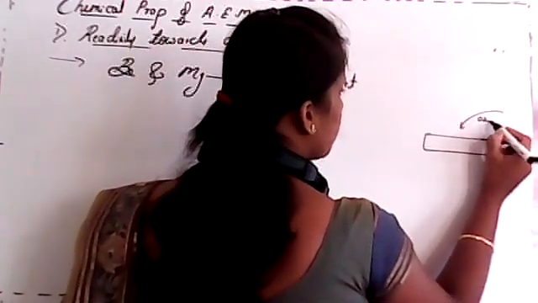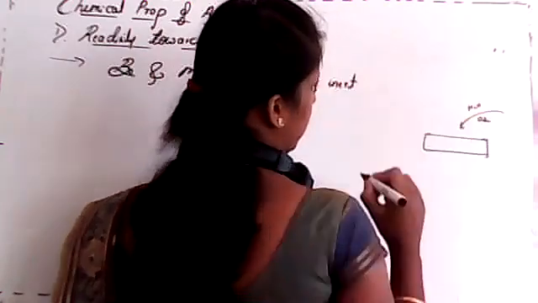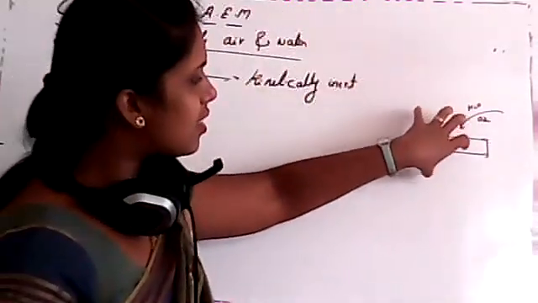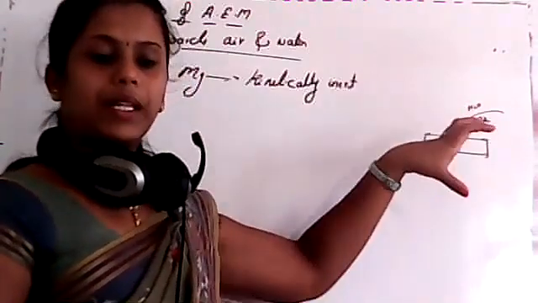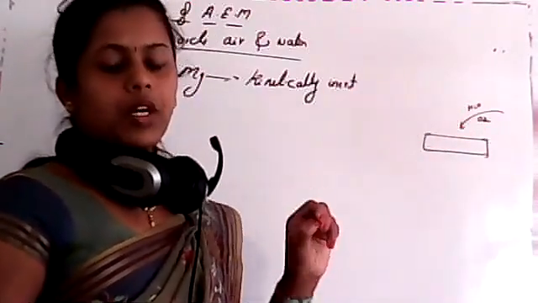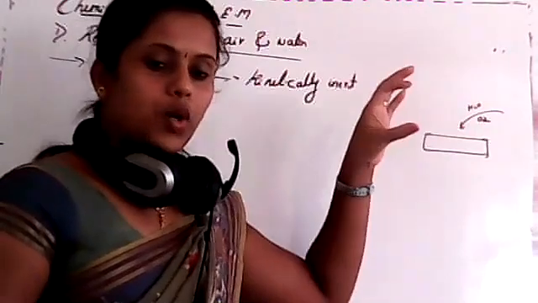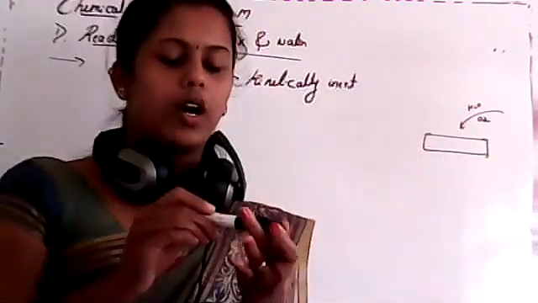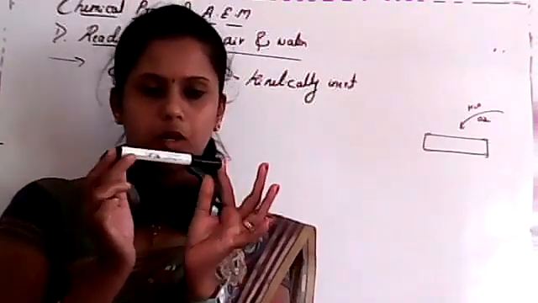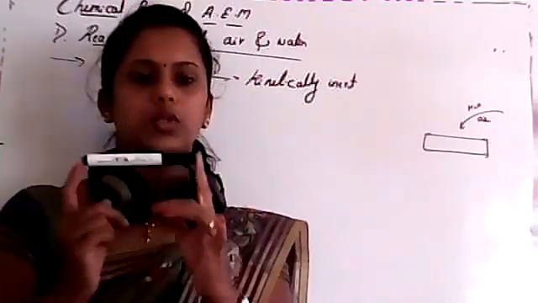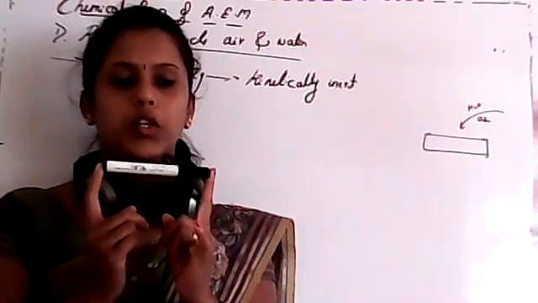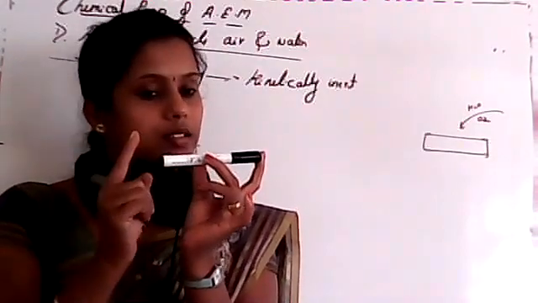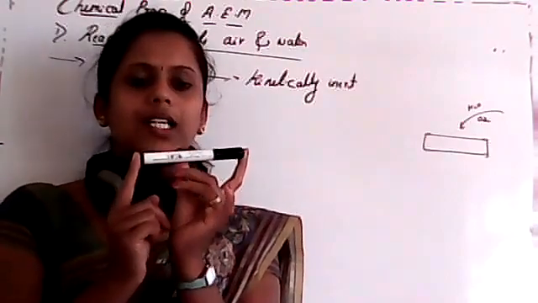Whenever we place this magnesium rod in the presence of air or water, what happens? Whenever it is introduced into air or moist air, it reacts, but the reactivity is very slow.